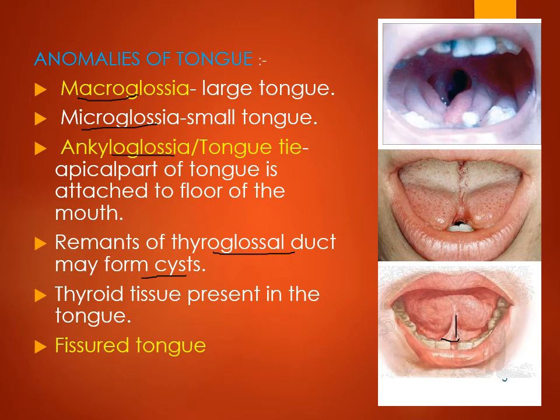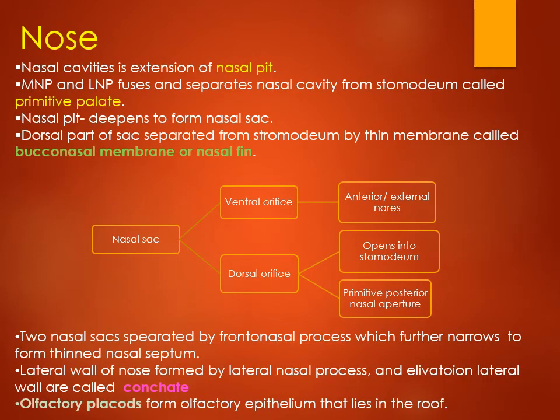Sometimes thyroid tissue is present in the tongue, and when there is improper fusion of the lingual swellings, there is a fissured tongue. Anomalies related to development of the nose or improper fusion: first, there can be deviation of the nasal septum, then absence of the nose on a single side, and there can be complete blockage when the sac does not deepen properly, so the air passage is blocked in between.